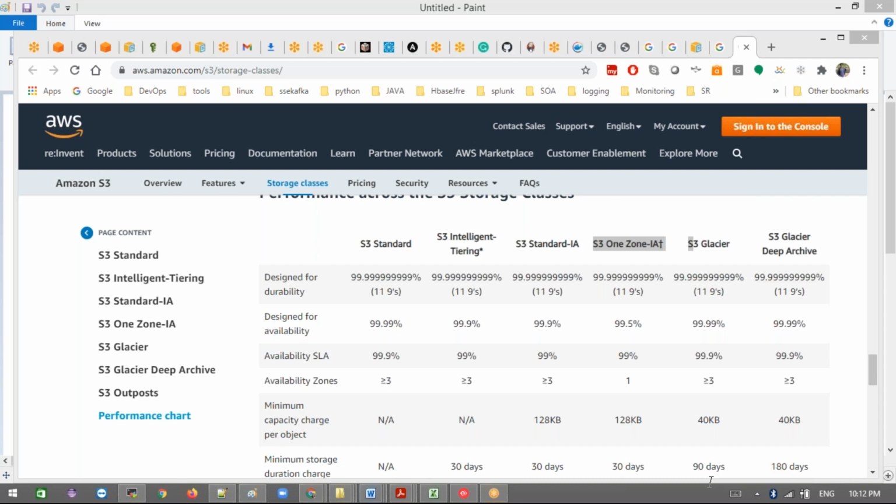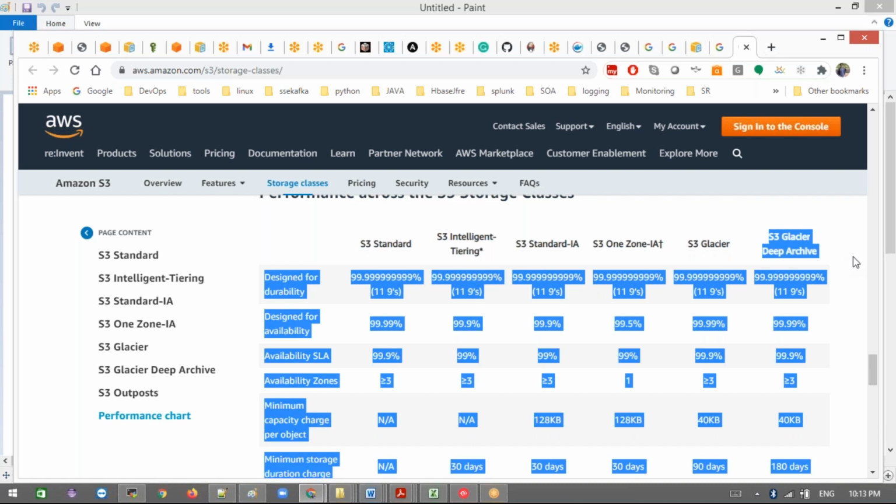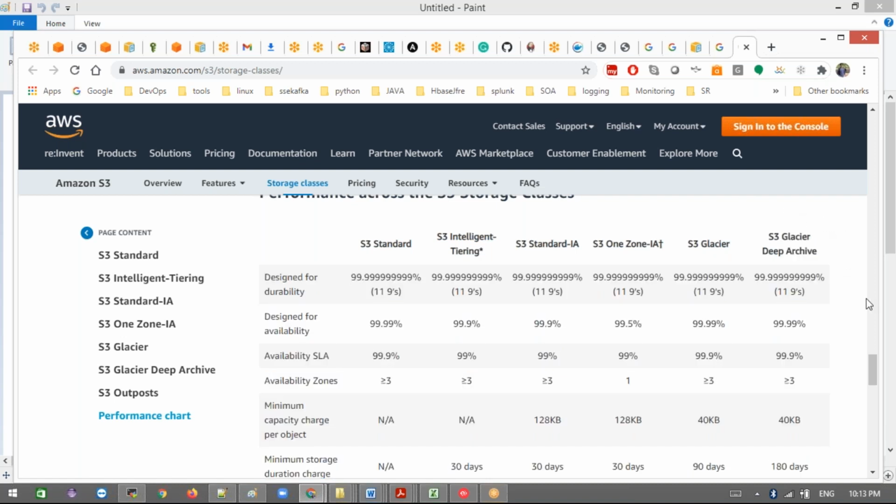One Zone means it's not as reliable, because only one zone is created. S3 Glacier is for archive data, and it takes a number of minutes to retrieve the data. Deep Archive takes hours to get the data.